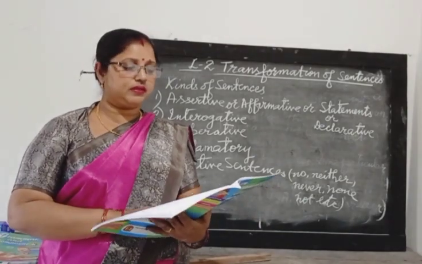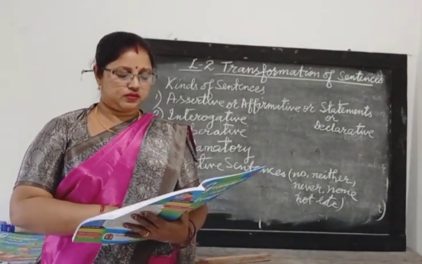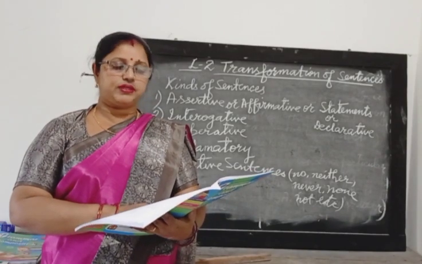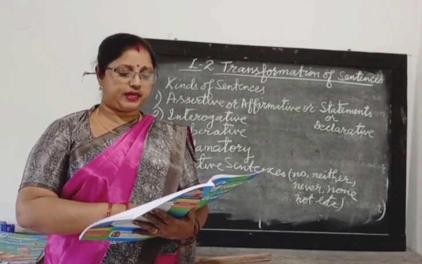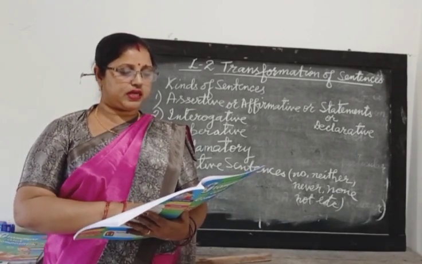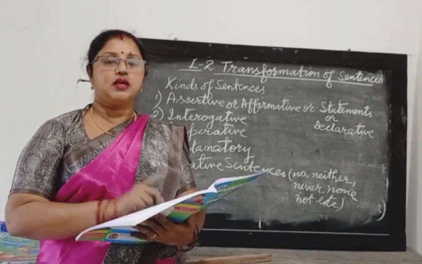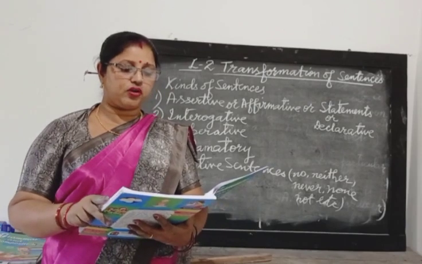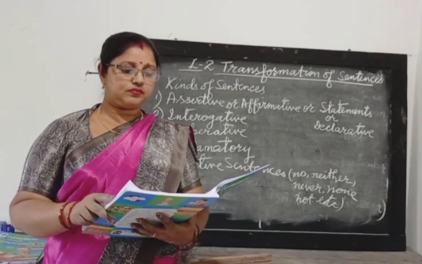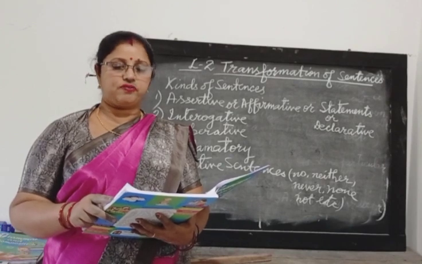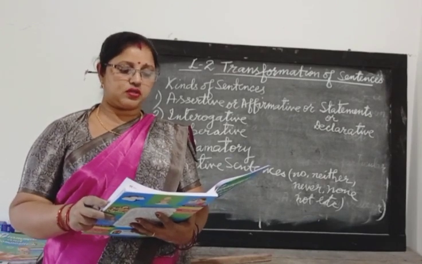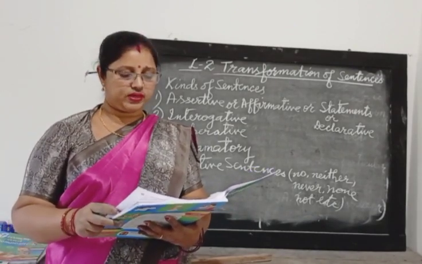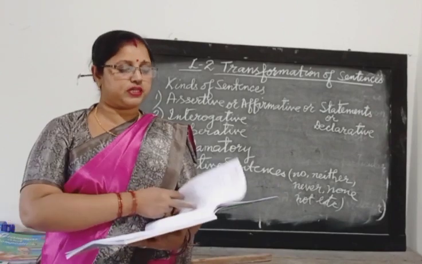Come to page number 11, question number B. The question is: convert the following questions into statements. Now it is the opposite of question number A. Earlier it was statements and we had to convert into questions, but now it is questions, we have to convert into statements. Look at the example. How can I forget his kindness? So the statement is: I cannot forget his kindness. Who does not know what he has done? Everybody knows what he has done. So this way we will change the questions into statements.